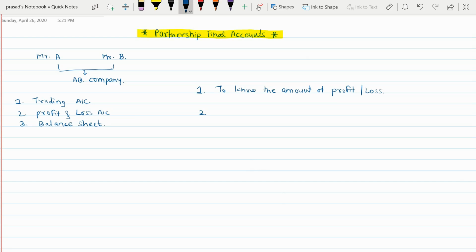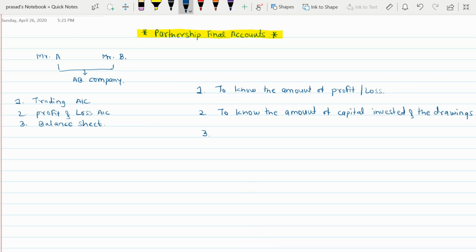So the second reason is to know the amount of capital invested and the drawings. So this is the second reason for which we need to prepare partnership final accounts.